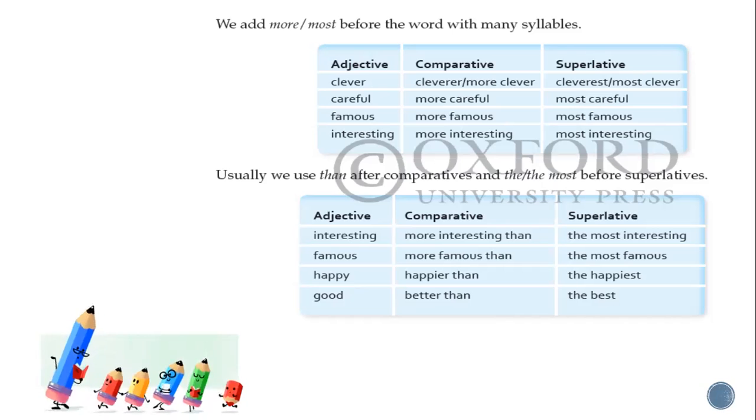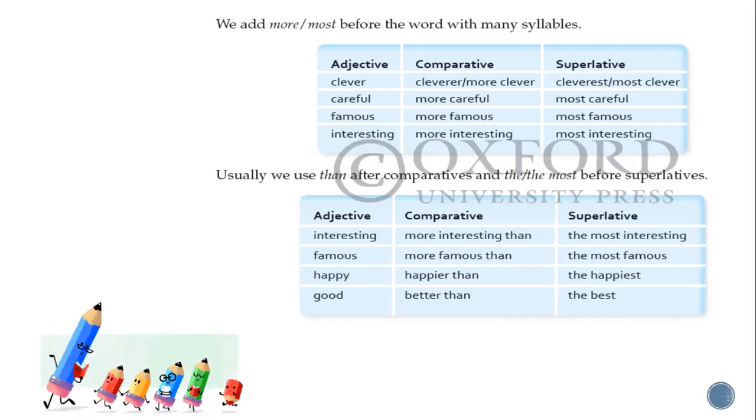Careful, more careful, most careful. Famous, more famous, most famous. Interesting, more interesting, most interesting. Usually we use than after the comparative and the before the most in the superlative. So if you are using the superlative degree, then before that word you will use the. While if you are comparing, then you will use than.